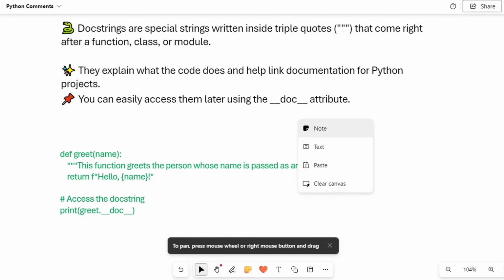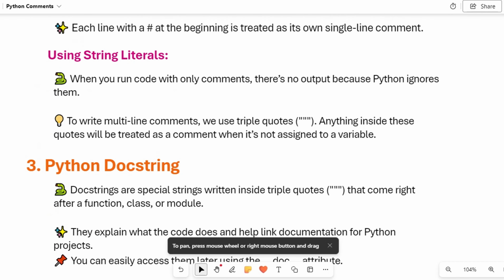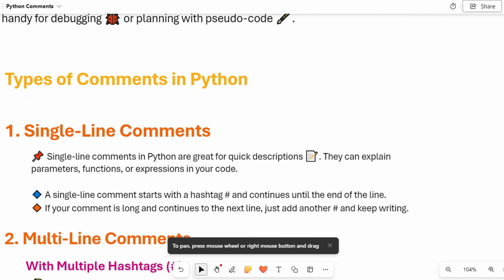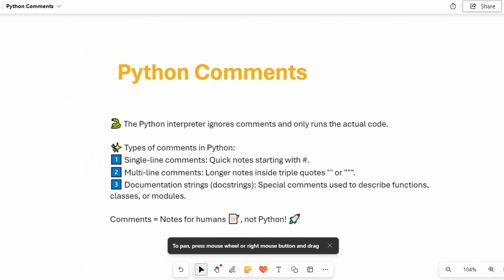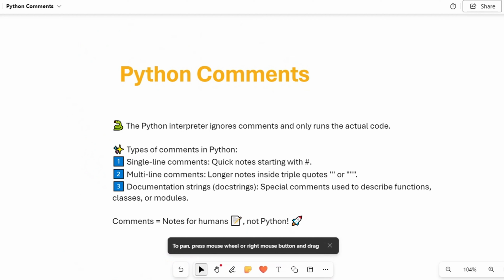In this way we have covered all the things about Python docstrings, multi-line comments, single line comments, and the advantages of using Python comments. We have covered everything. I hope you have understood very well.